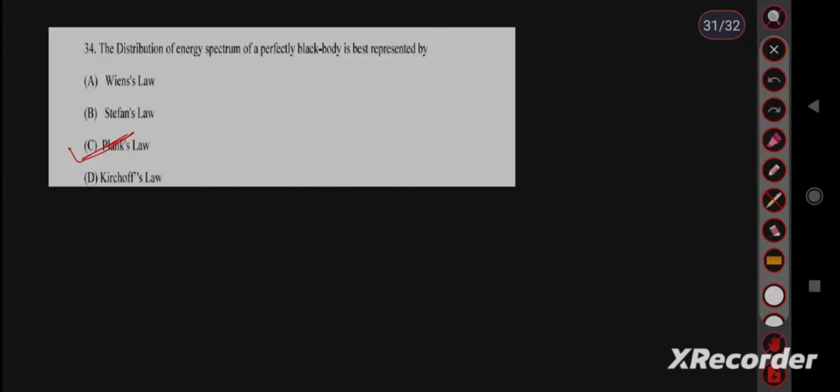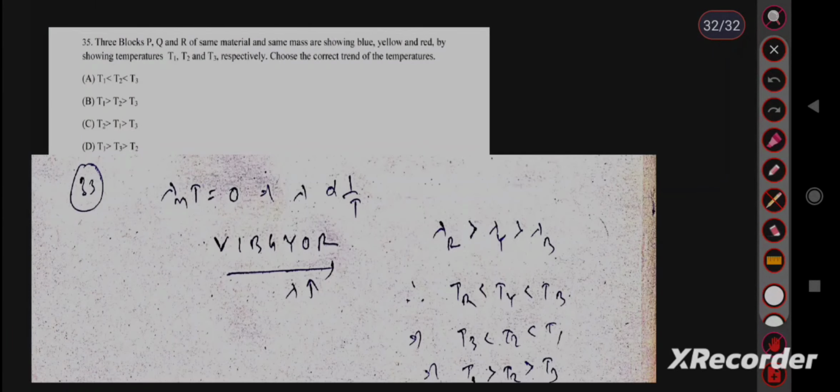Then the last question of today. This is also a very important question. Three blocks P, Q, R of the same material and same mass are showing blue, yellow, and red, and showing temperatures T1, T2, T3. Choose the correct trend of temperature.